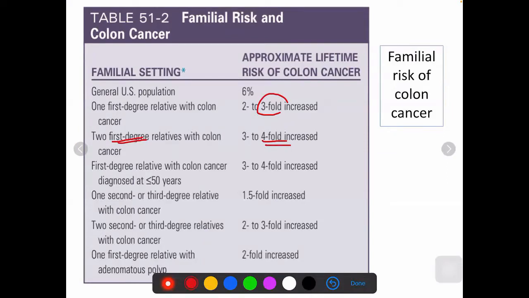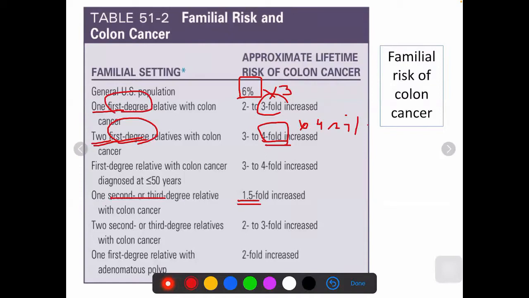In general, there is a 6% risk. But if one first degree relative is involved, it is 6 into 3 folds, that is 18% risk. If two first degree relatives are involved, that is 6 into 4, that is 24% risk. Like that it goes on increasing, but you have to see that it should be a first degree relative. If it is a second or third degree relative, the increased risk is not that high, just 1.5 folds.